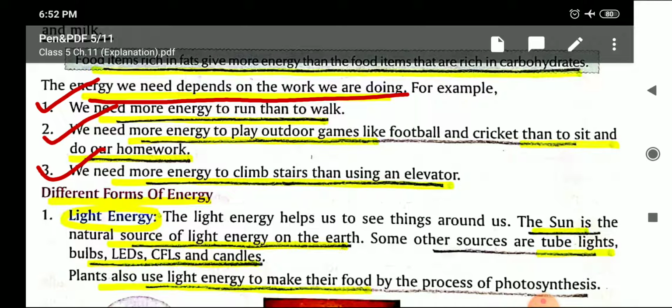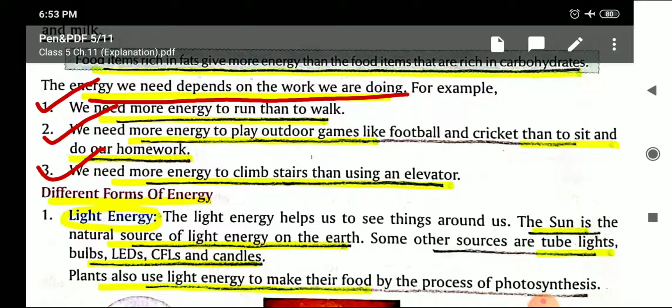So you can see various examples in your daily life, in which you can analyze in which type of work you need more energy and in which kind of work you need less energy. It depends upon the type of work done how much energy is required. All these topics we already discussed in the previous video.